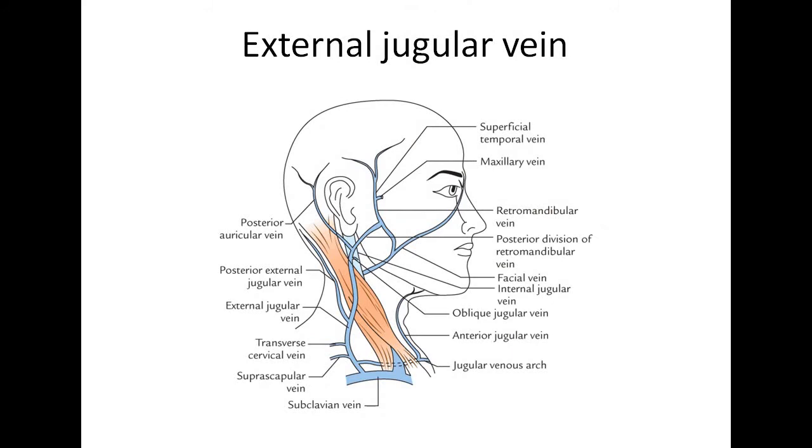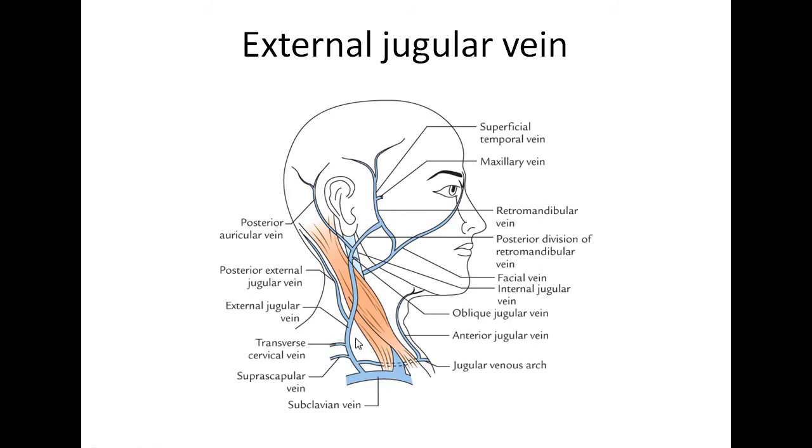Now we will see about the external jugular vein. So what is the external jugular vein? It begins just below the angle of the mandible by the joining of the posterior division of the retromandibular vein and the posterior auricular vein. The vein runs downward and laterally across the sternocleidomastoid muscle to terminate in the subclavian vein. This vein becomes visible in old age, particularly when the individual holds his breath with mouth closed, so venous return to the right side of the heart distends the vein.